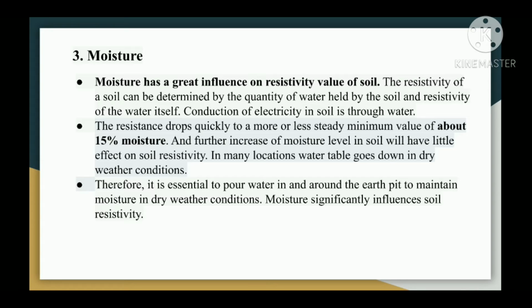In many locations, water table goes down in dry weather conditions. Therefore, it is essential to pour water in and around the earth pit to maintain moisture in dry weather conditions. Moisture significantly influences soil resistivity.